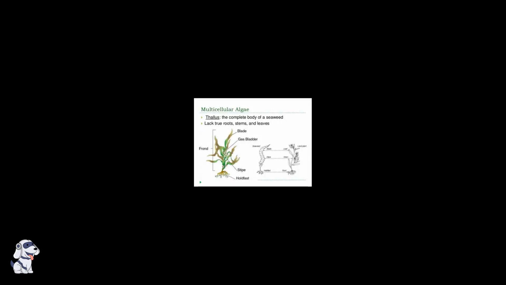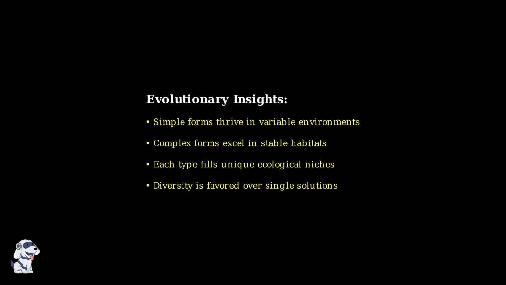Modern seaweeds exemplify this evolutionary success. Their thallus structure, with specialized parts like holdfasts, stipes, and blades, represents millions of years of refinement for marine survival. This evolutionary progression reveals key insights. Simpler forms excel in variable environments, while complex forms dominate stable habitats. Each organization type fills a unique ecological niche, demonstrating that evolution favors diversity over a single optimal solution.